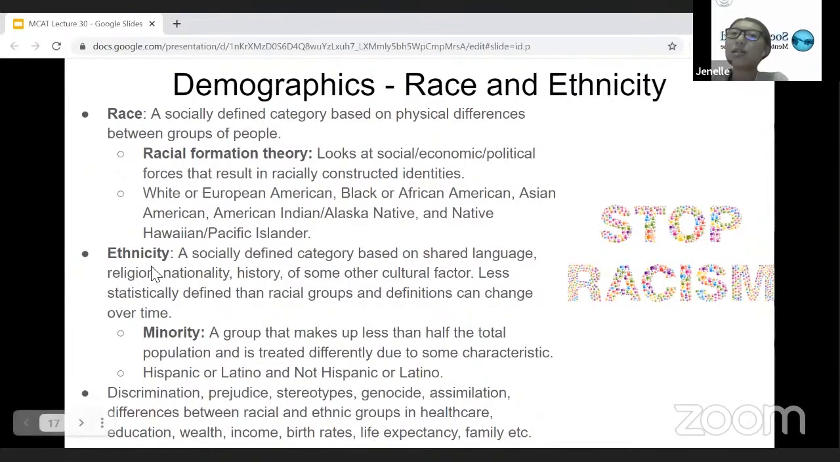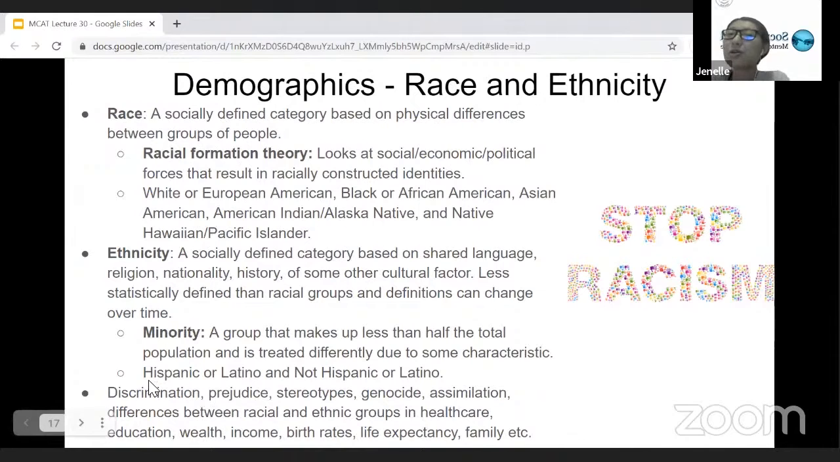The main ethnicity that the US Census currently defines is Hispanic or Latino and not Hispanic or Latino, for the main groups. And due to race and ethnicity, there is a lot of discrimination, prejudice, stereotypes, genocide, and assimilation, with differences between these groups in aspects like healthcare, education, wealth, income, and many more.